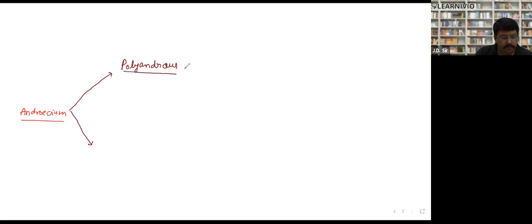So this is androecium. Again, there are two kinds of situation: polyandrous and gamoandrous.